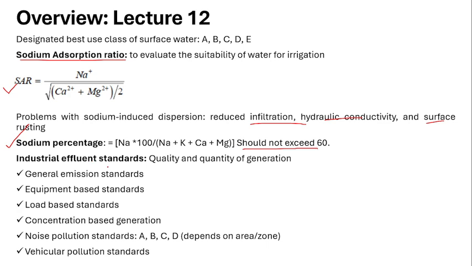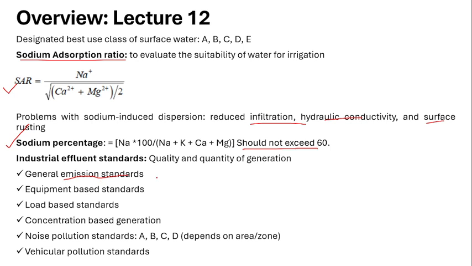The industrial effluent standards are included. In this one, the quality and quantity of generation is considered, and based on each step involved in the particular industry, different kinds of standards are set, and the major classification includes the general emission standard, which includes the emission criteria from that industry, mainly dealing with